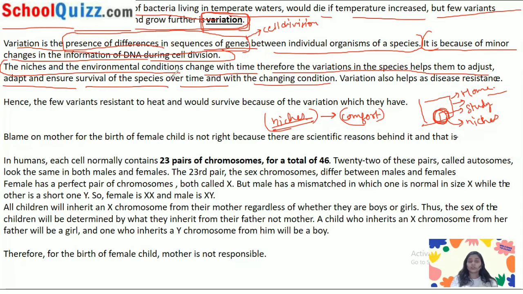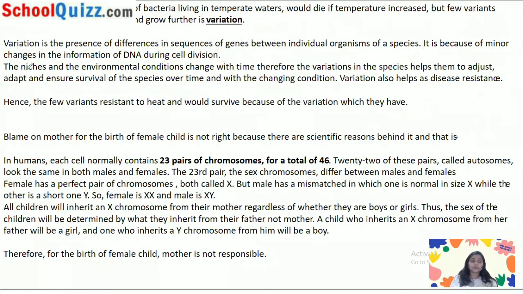Because we do not know the environment conditions with time. Therefore, the variation. So what does variation do with the environment conditions? Variation in the species helps them to adjust, adapt, and ensure the survival of the species over time and with the changing conditions. This is a very important point. Variation helps them to adjust, adapt, and ensure survival of the species over time and with the changing conditions.